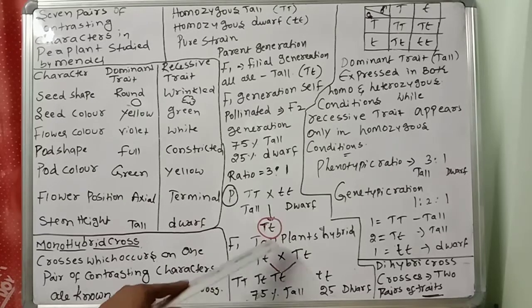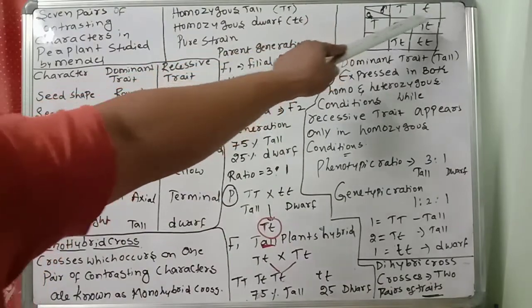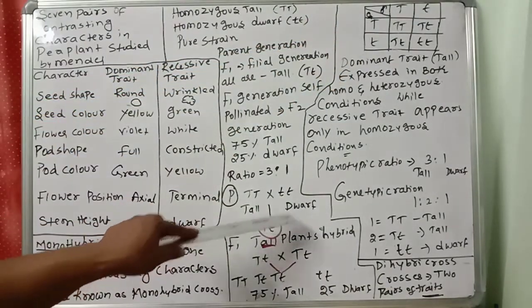When the F1 generation is self-pollinated, the F2 generation is 75% tall and 25% dwarf, a ratio of 3:1. The parents are homozygous tall and homozygous dwarf, crossed. The F1 tall plants are hybrids, capital T, small t. Here one is homozygous, two are heterozygous, and one is a complete homozygous dwarf. Dwarf is not there in the F1 generation, but in the F2 generation dwarf is there. This is done by self-pollination.